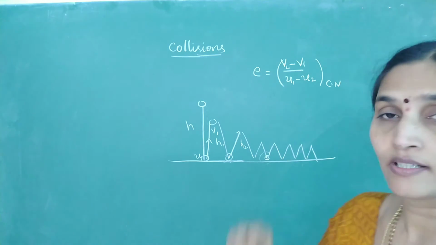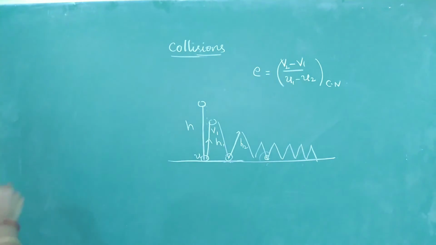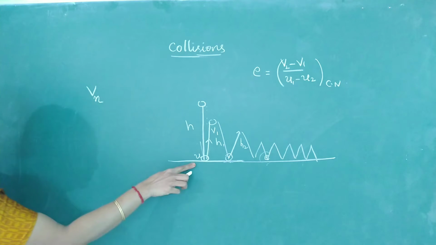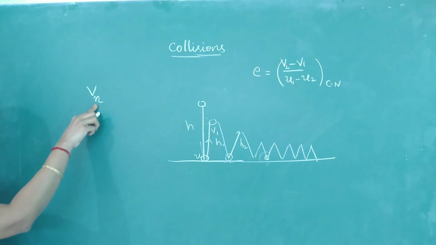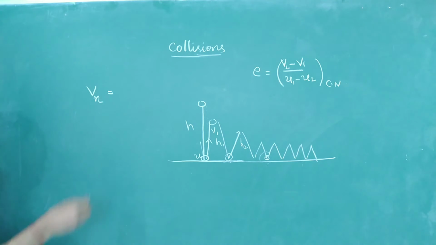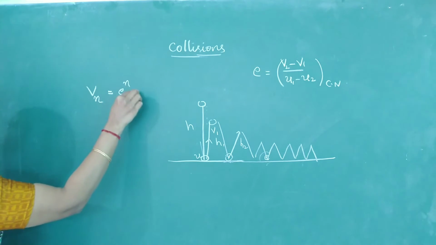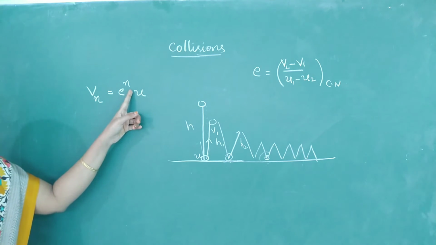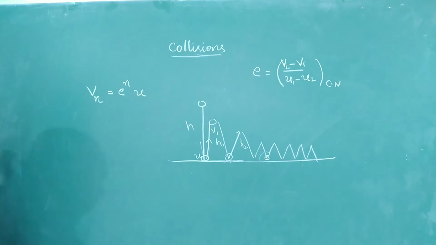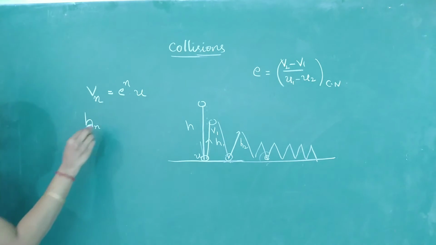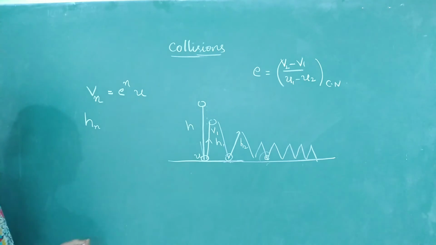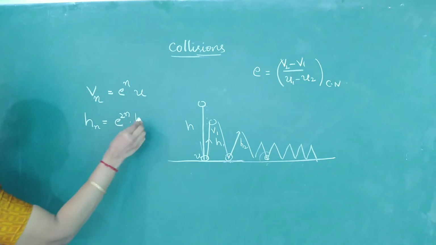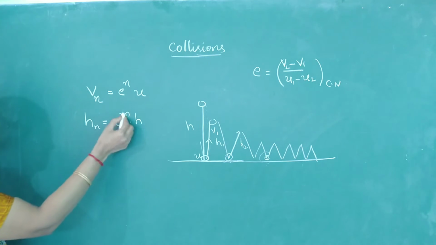For this type of question, very often they ask how to determine the velocity after the nth collision. If the speed with which it hits the ground is u, the speed of the ball after the nth collision, I am not showing you the derivation here, is equal to e to the power n into u. So if you want the speed after the first collision, the value of n will be equal to 1. After the second collision, n will be equal to 2. Similarly, the height to which the body rises after the nth collision, if a ball is released from a height h, is e to the power 2n into h, where n is the number of collisions.